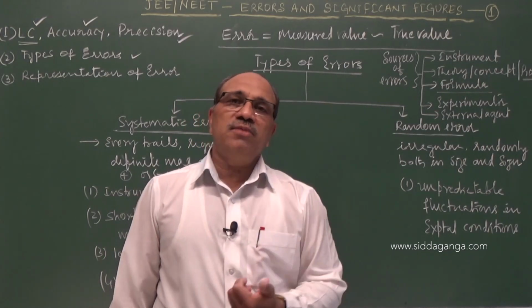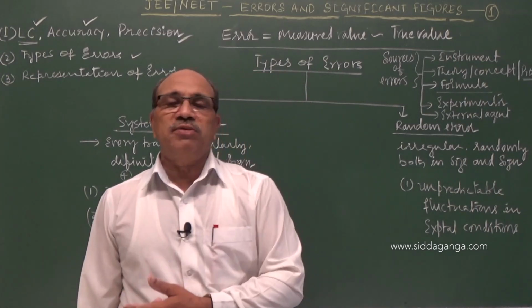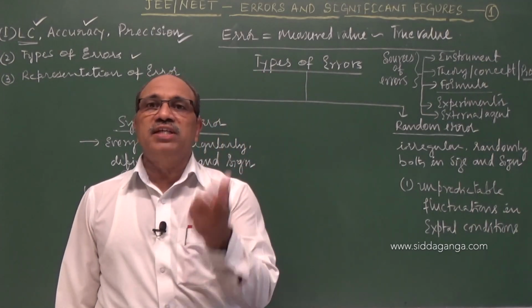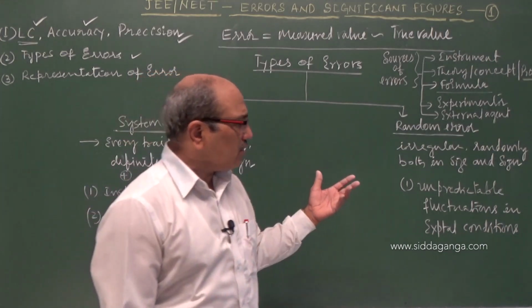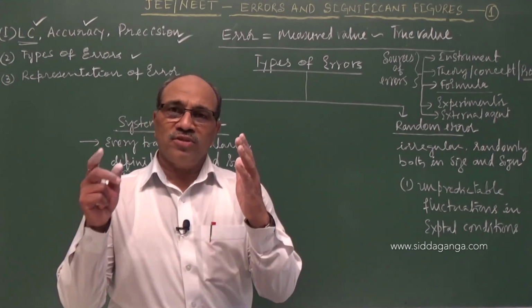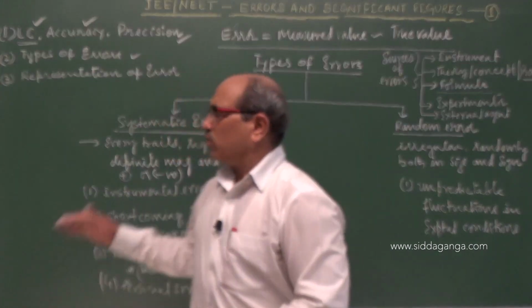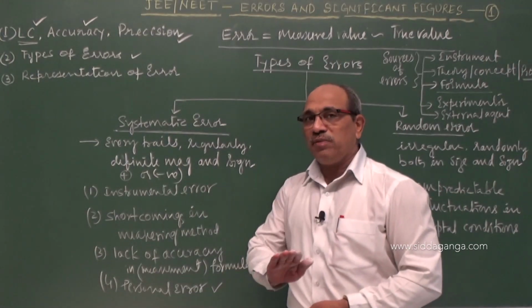Or fluctuation in the power supply may fluctuate the luminosity of the light in light experiments, which may change the position of the image. So there are unknown causes. We cannot correctly understand them. They appear. We can minimize only, we cannot make it zero.